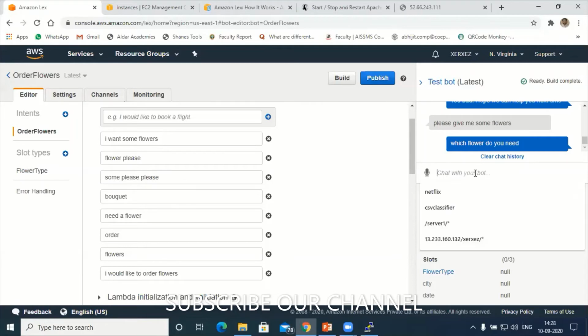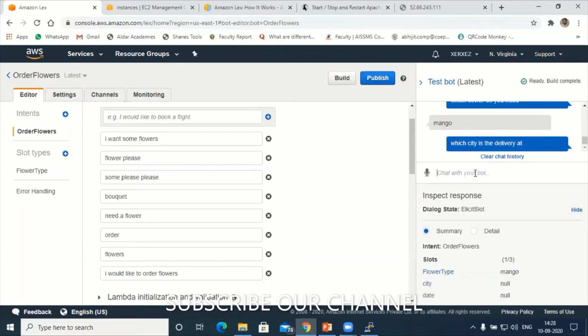Let's try to say mango. Okay, so I want to order mango. Which city to deliver at? See, it has taken mango, that means there is something wrong here. Mango is not a flower. Okay, which city is the delivery at? Let's give some city name, say Mangalore.